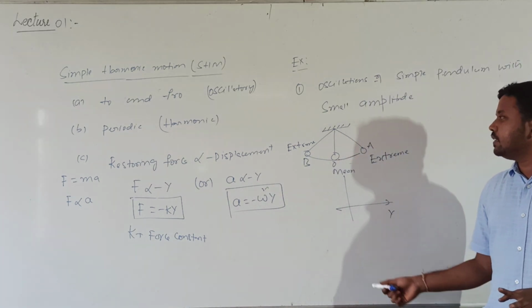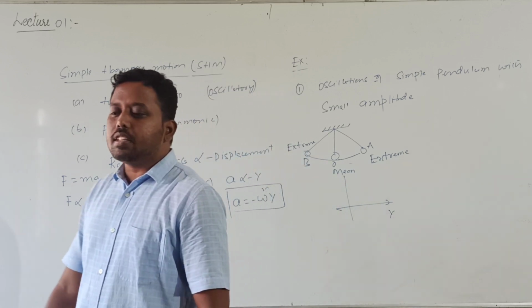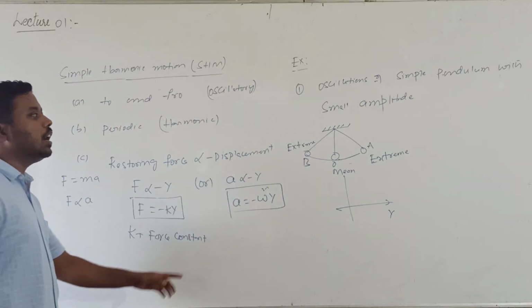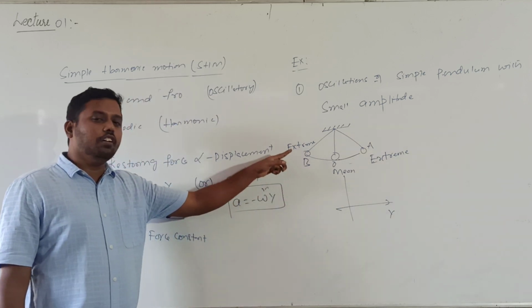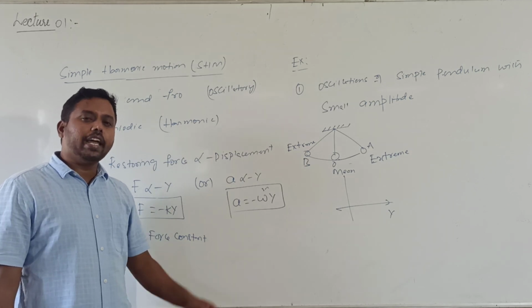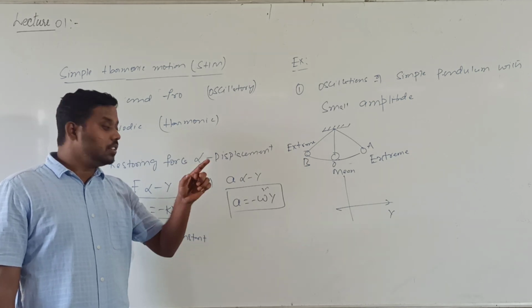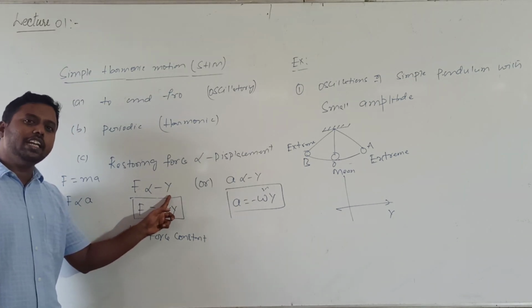So what is the acceleration direction? Directed towards which position? Mean position. Such a motion is called simple harmonic motion. Understood? So here, to displace from O to A, you are applying external force. But again, after leaving at A, because of the restoring force, what happened to the bob? It will come back to its initial position.